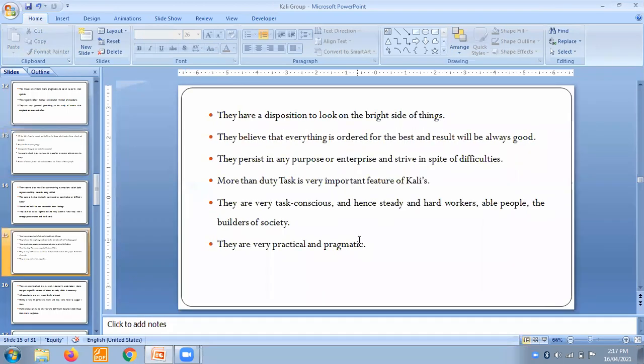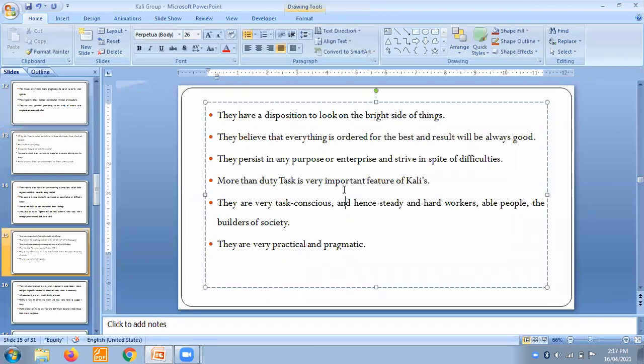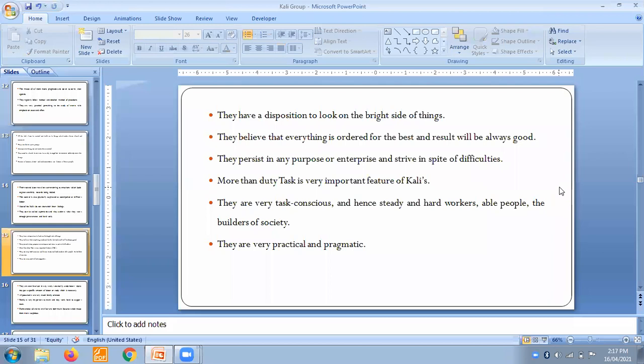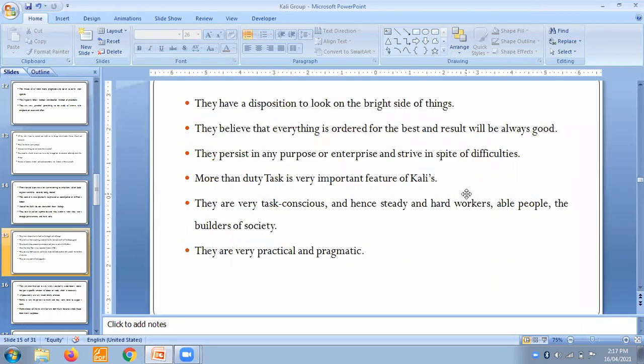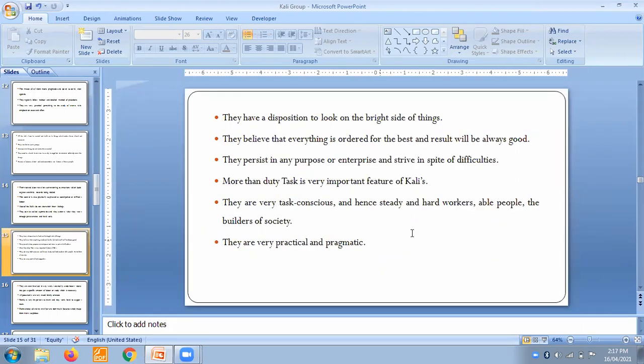More than duty, task is a very important feature of a Kali. They are really duty bound people. They really don't want to miss their duties in any case. They are very task conscious and hence steady, hard workers, able people, and the builders of